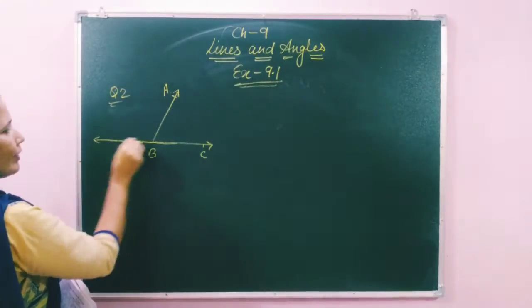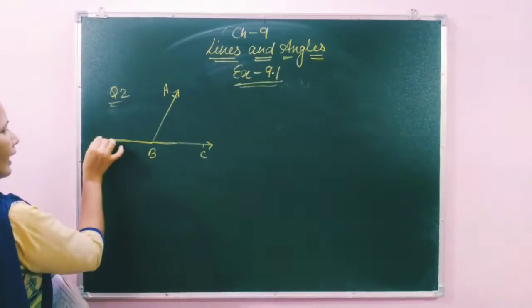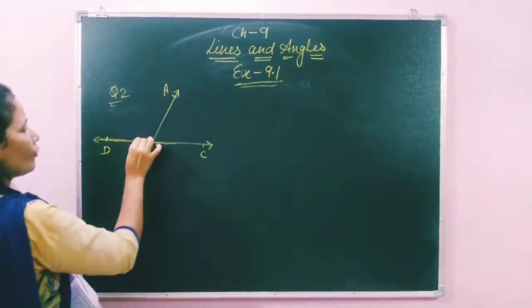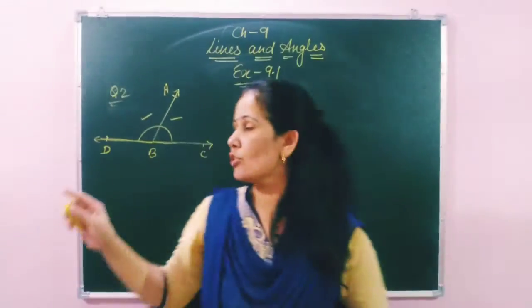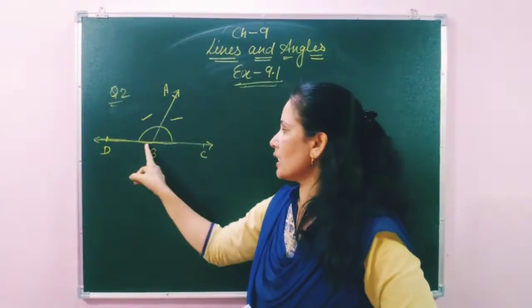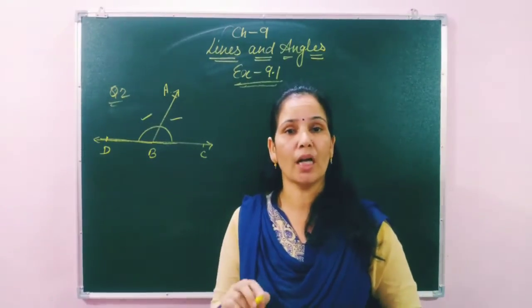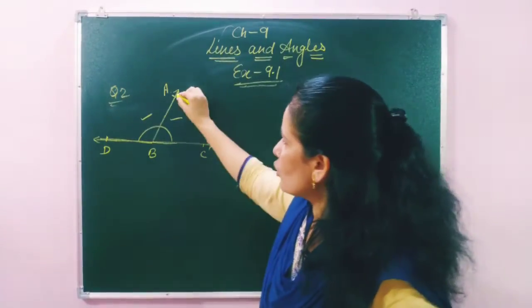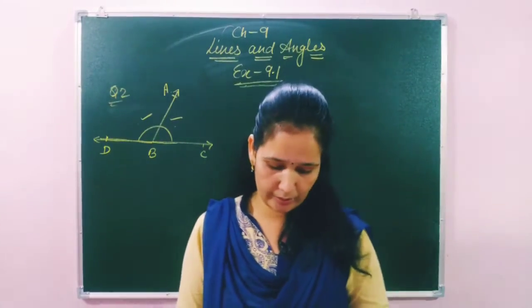We extend one line and draw a straight line. We extend BC and then mark D here. Now we have drawn two supplementary angles because it forms a straight line angle. DBC is a straight line angle. Straight line angle means 180 degrees. So these two angles are supplementary angles because their sum is 180 degrees.